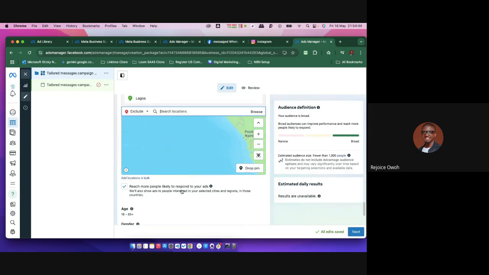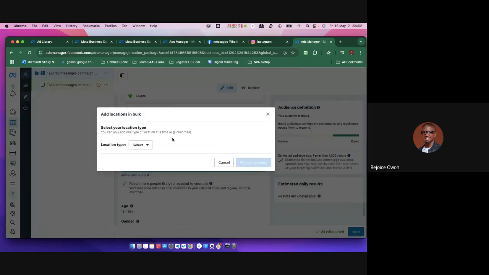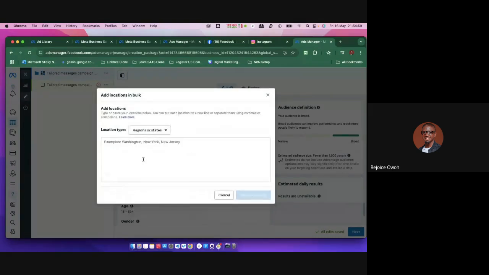Do you get that? Now, again, you can also choose this. This is people who are also more likely to respond to your ads. You can also add locations in bulk, meaning you can say, okay, I want to choose states or cities. I can keep adding more.